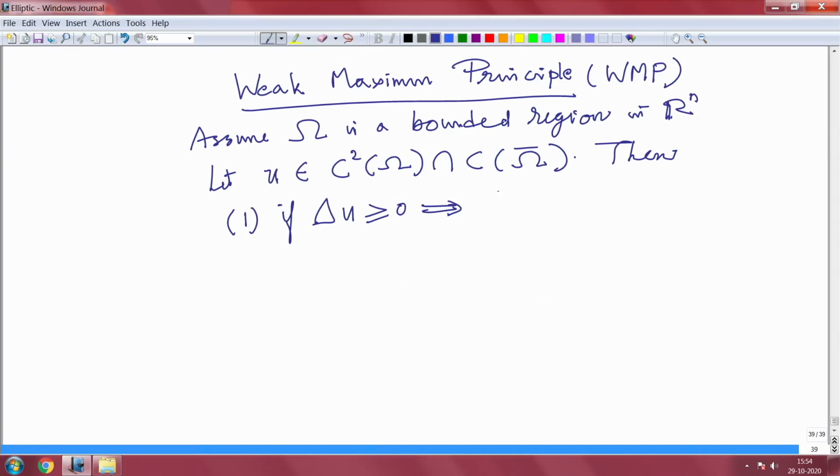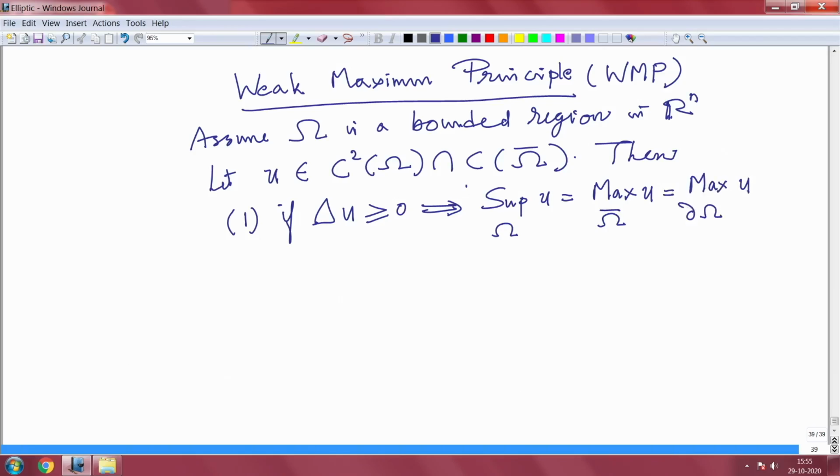So the supremum of u over the domain omega, omega is open, so that may not be attained, but on omega bar it will have a maximum, that is true, and that maximum has to be achieved on the boundary.